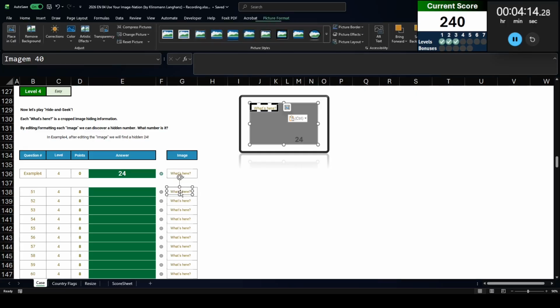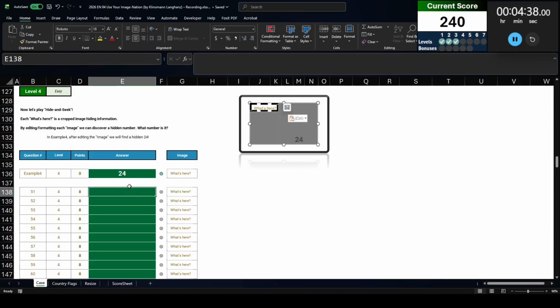Now I'm going to do the same thing here, but this time I'm going to learn the keyboard shortcut so that I can make this go faster. I'm just going to tap Alt, and I see the Picture Format ribbon is JP. Let me press JP. Again, you can't see on my screen, but the crop button is the letter V. So I press V, and then to actually get the crop to show, I'm going to press C. JPVC, that's a keyboard shortcut that I'm going to memorize.